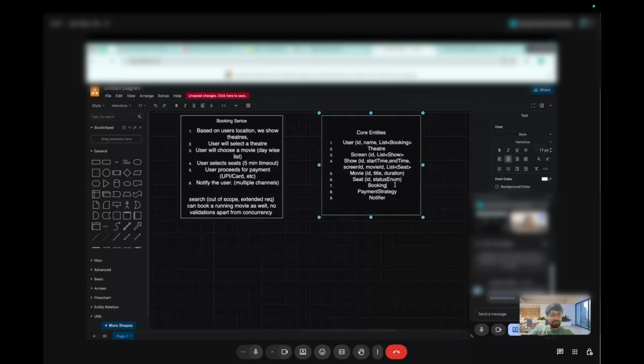Yes, exactly. This will be a kind of in-memory lock. Only that server will know its own lock. The other server will not know what server one is holding. Correct. So in this case, we'll need something like a distributed lock, which will be separate from the servers, something like Redis.